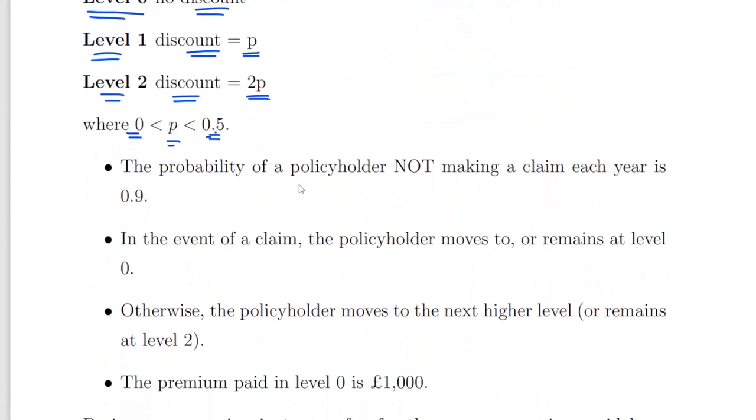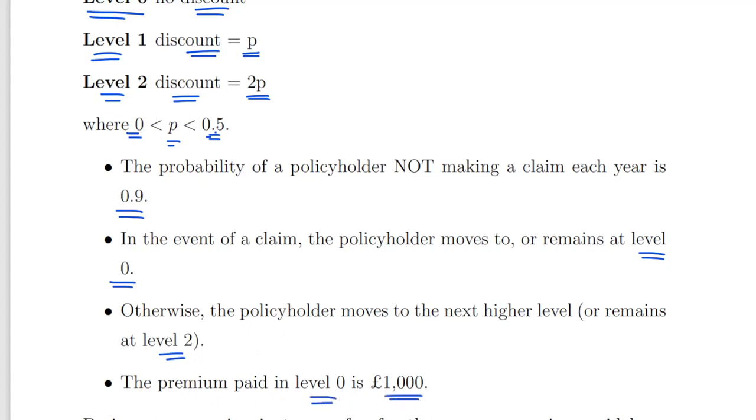Now, the probability of a policyholder not making a claim in each year is 0.9, so the probability that they do make a claim is 0.1. In the event of a claim, the policyholder moves to or remains at level 0. That's the whole idea of a no claims bonus. Otherwise, the policyholder moves to the next highest level or remains at level 2. The premium level at level 0 is £1,000.